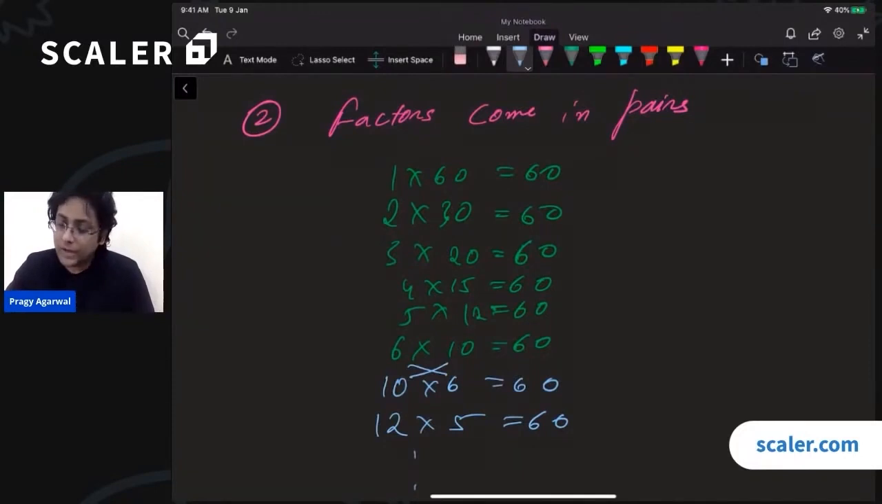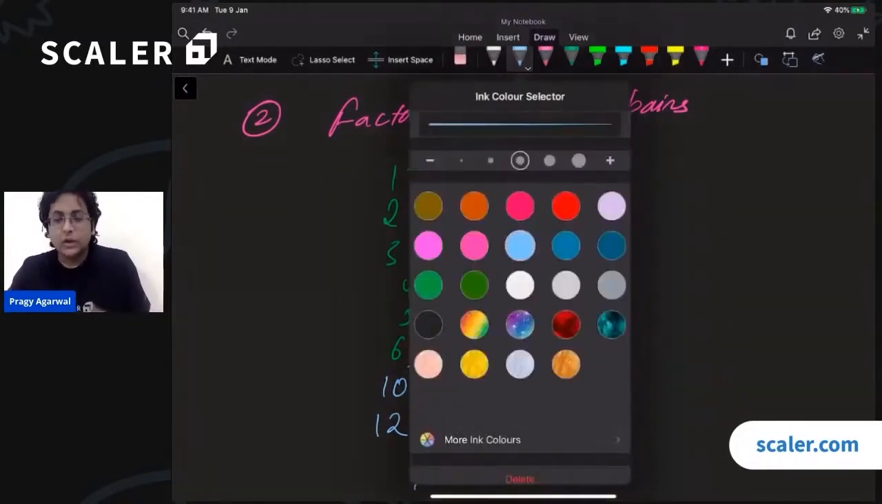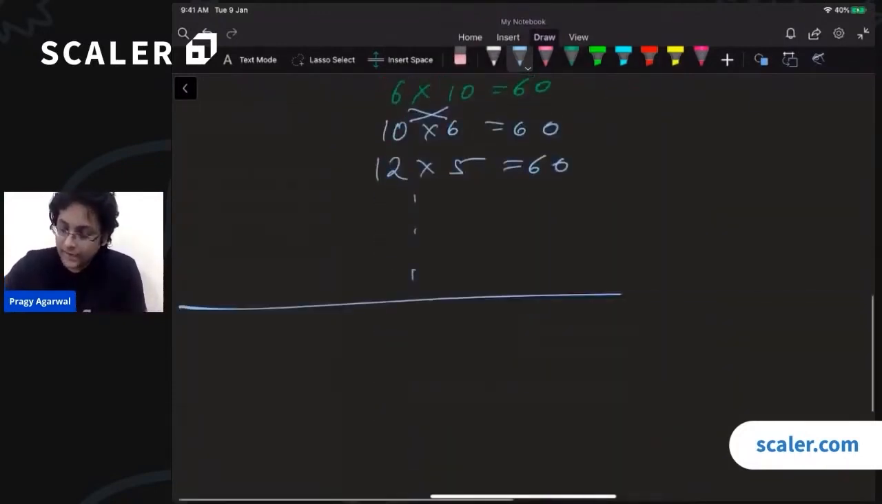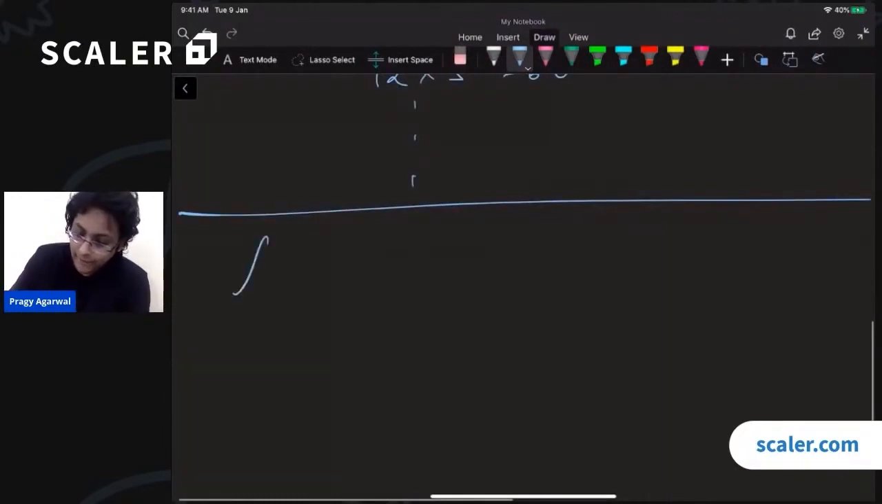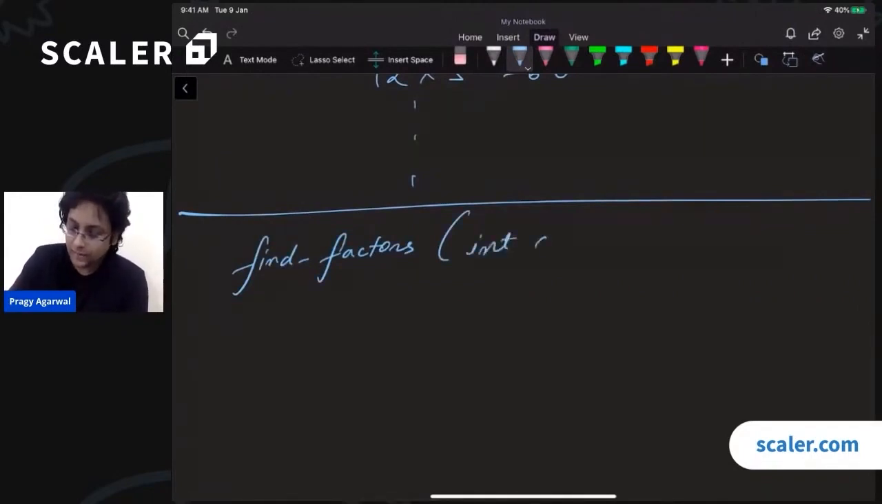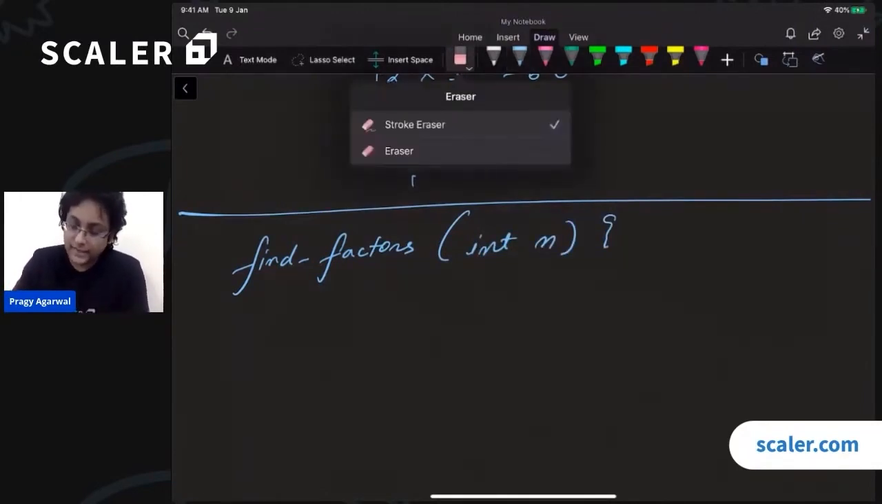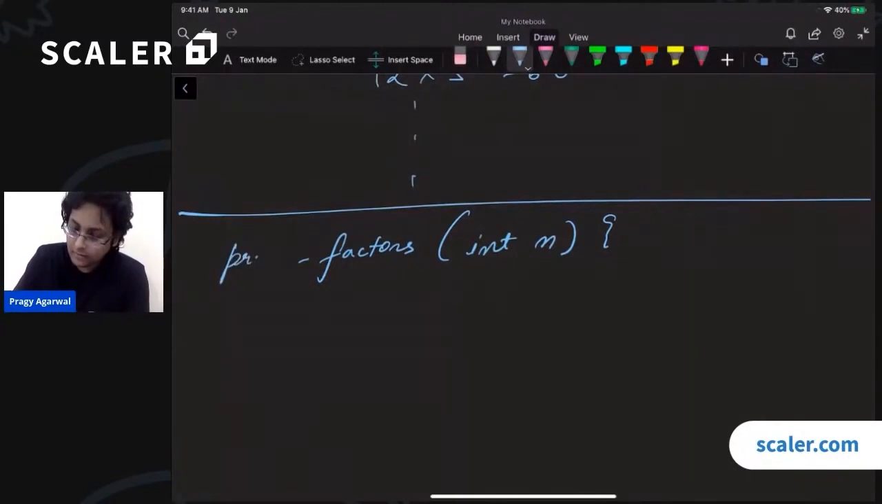All right. Now, given that we have these observations, could we write a program? Could we write a function, let us say find factors, that takes an integer n and prints out all the factors of n? So let us in fact call this print factors. This function accepts an n, and it is supposed to print out all the different factors of n. So what approach do we see over here?